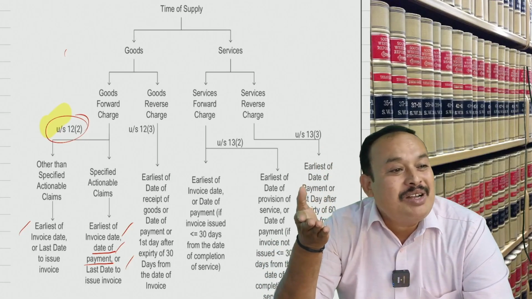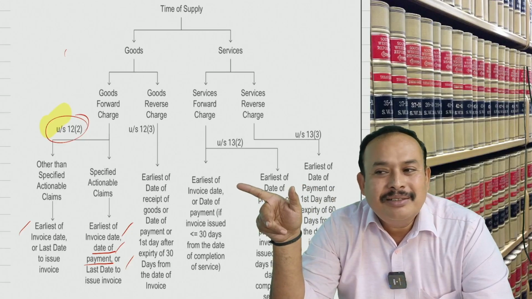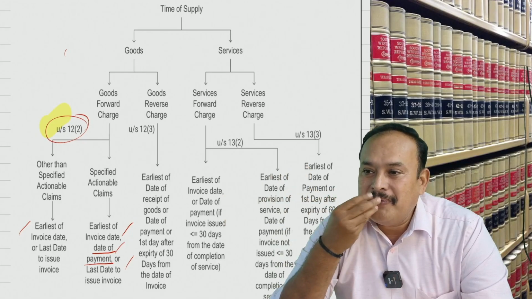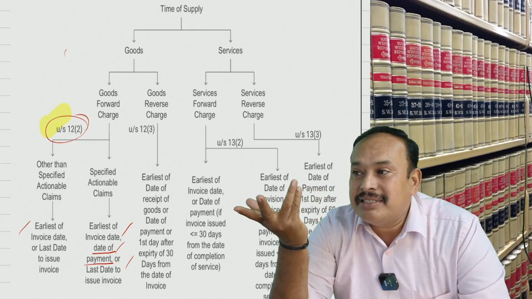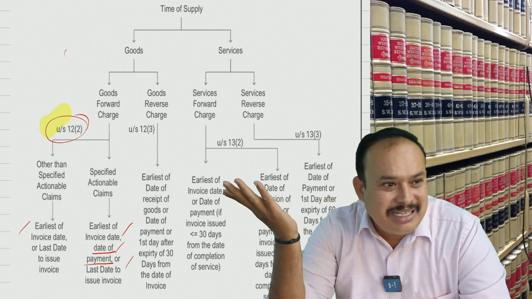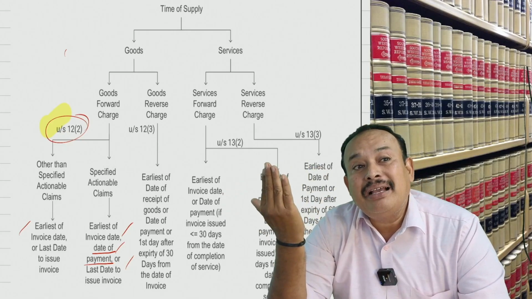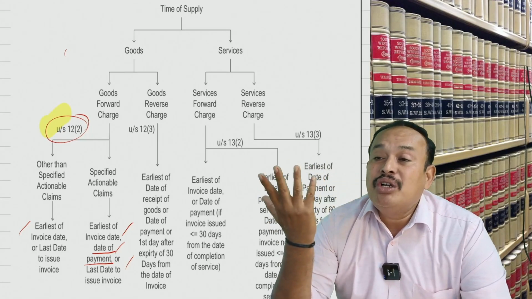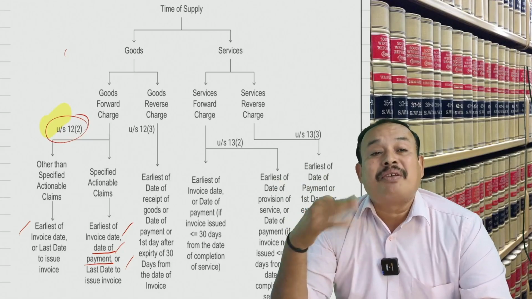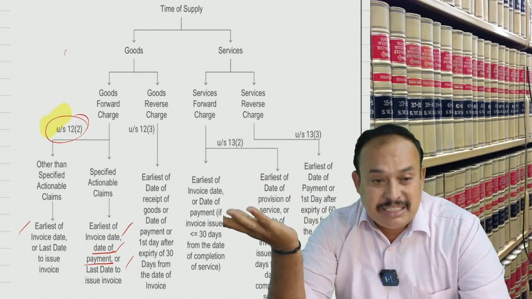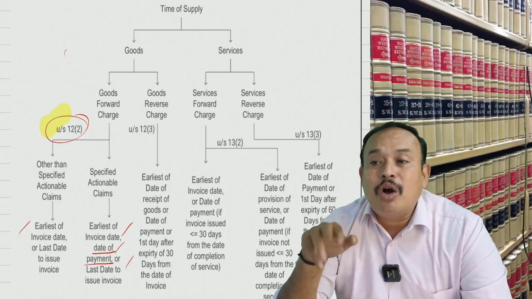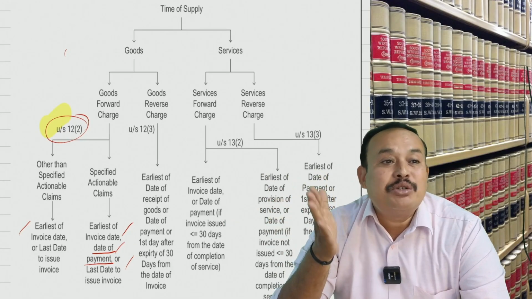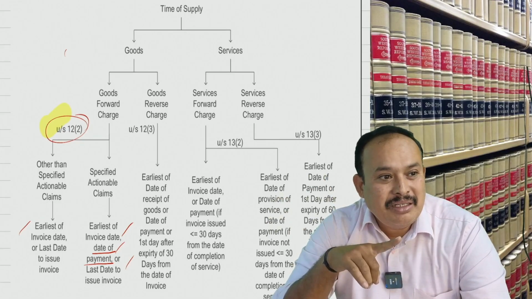In the case of a supply involving movement of goods, the last date is before dispatch. If the supply does not involve movement of goods, it is at the time of sale. That is the last date to issue the invoice. Is it clear? This is the time limit applicable for the supplier.